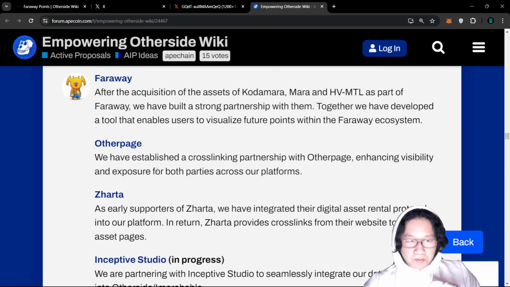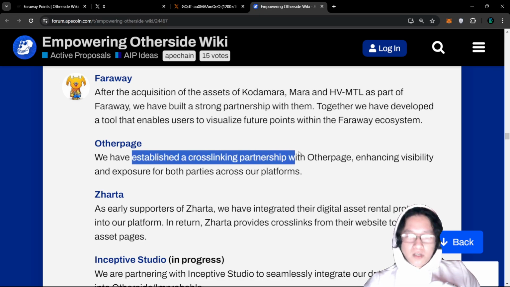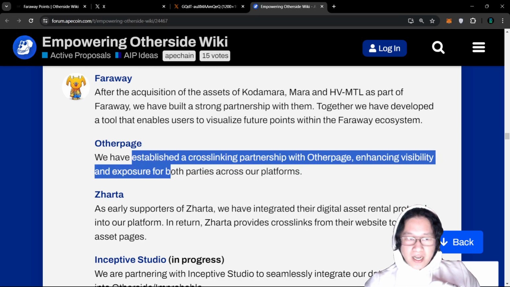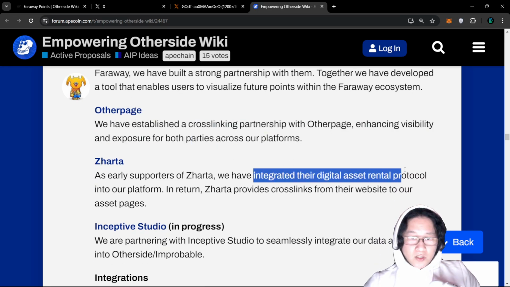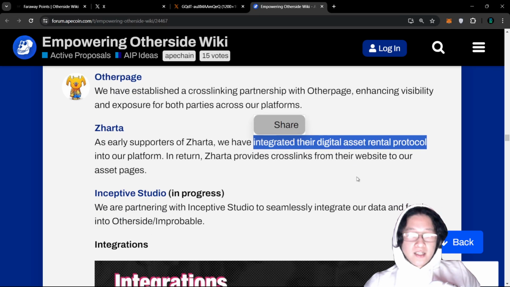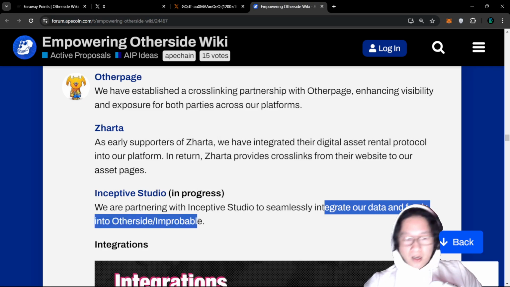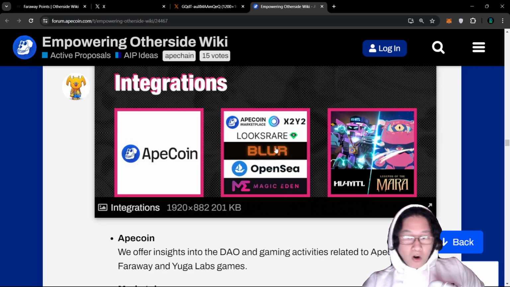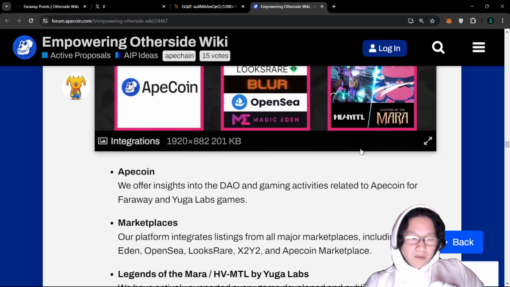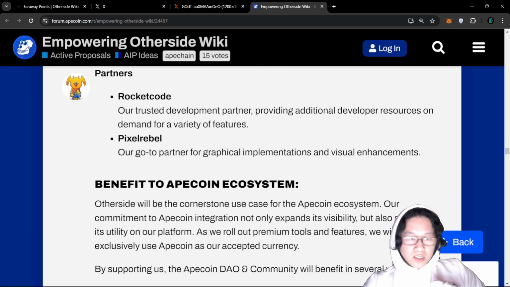And additionally, we've established cross-linking partnerships with Other Page, enhancing visibility and exposure for both parties. They also go over Jarda, integrating with the renting protocol, and Inceptive Studios, which is important for the data and feeds for Otherside and Improbable. There are also integrations across Apecoin and the marketplaces, as well as the game, so that's very important. I will just skim over that.